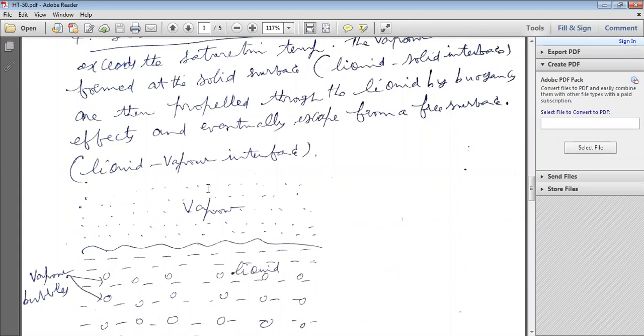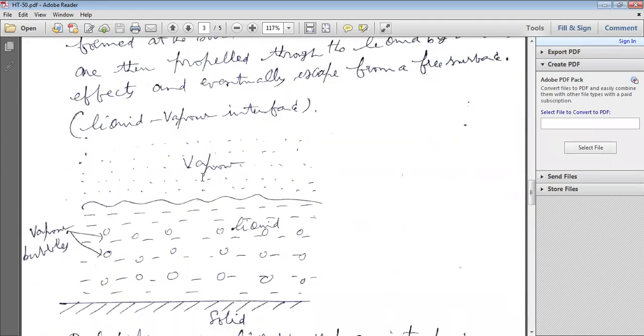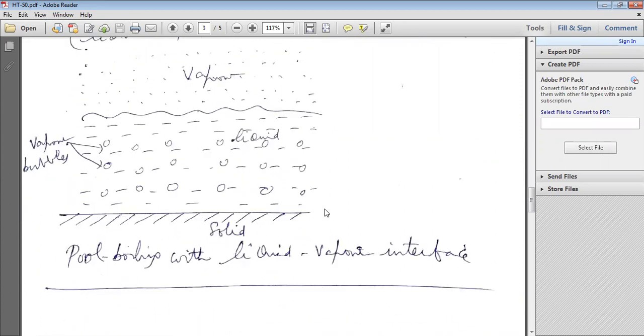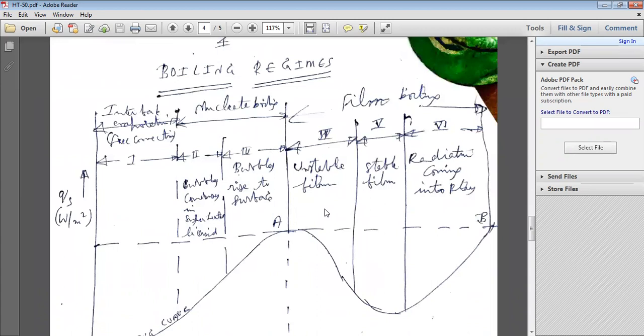Because buoyancy force affects these vapor bubbles, the bubbles move from the liquid phase to vapor, and finally all the liquid bubbles become vapor bubbles. These vapor bubbles escape from the free surface, that is, the liquid-vapor interface. Like that, these are the processes involved in boiling.